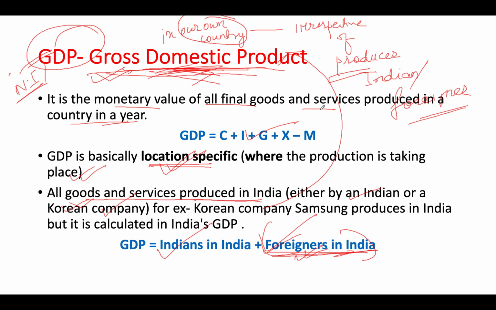For example, in an MCQ, if you get the question, does gross domestic product include foreigners in India? Then that has to be the right option. Don't think that if it is GDP, foreigners are excluded. No. In GDP, foreigners' income is included if they are working in India. I think now it would be very clear, and even if there are some loopholes, when we do the MCQs it will be much clearer. Okay. Next.